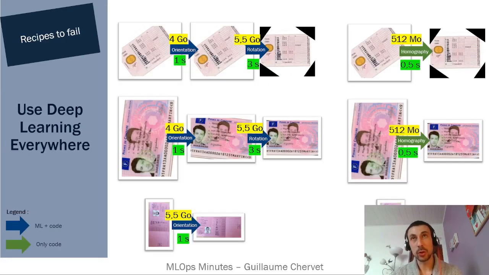Here's an example from my little driver's license project. Historically, we had 5 algorithms that would straighten out the images. 5 different algorithms that had to be hosted in production, which took up a lot of RAM and were very slow to run. And we replaced them with simple homography algorithms we found in OpenCV. And we've really saved a lot of seconds in processing time and also in infrastructure hosting costs, and that's no mean feat.